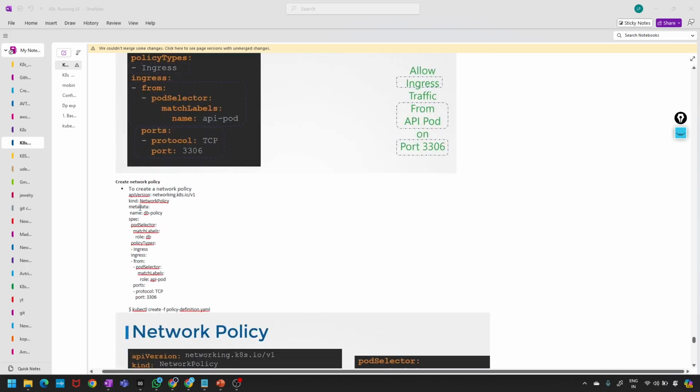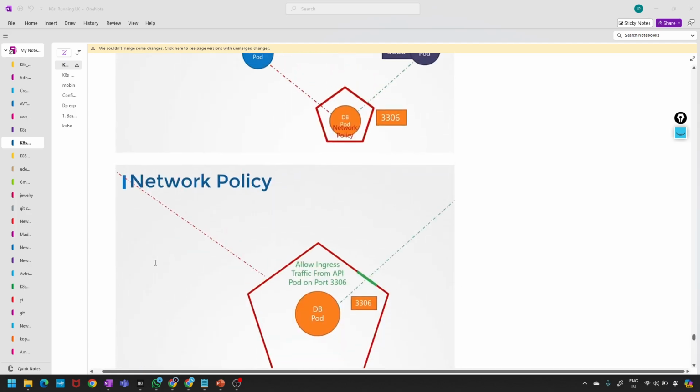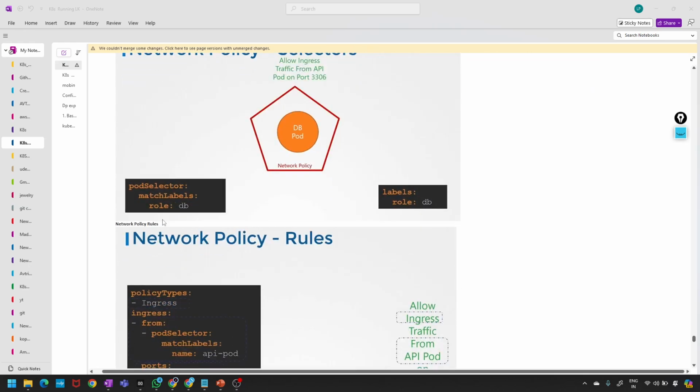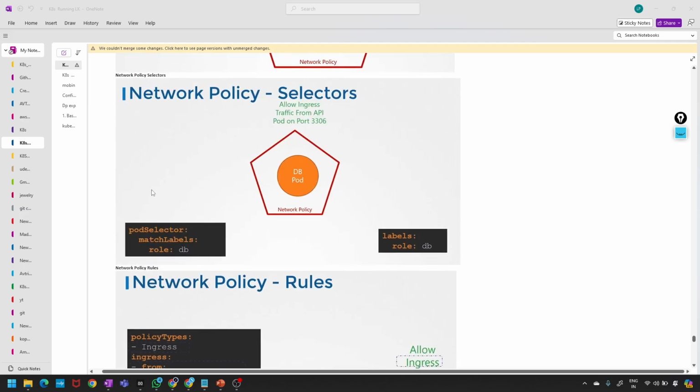In this example, API version, kind, metadata, namespace are all common. In the pod selector, match labels, role is DB, policy type ingress. See this, policy type ingress. Like this we have to give it. So how do labels, network policy and selectors work? If it is a DB pod, the name will be there.